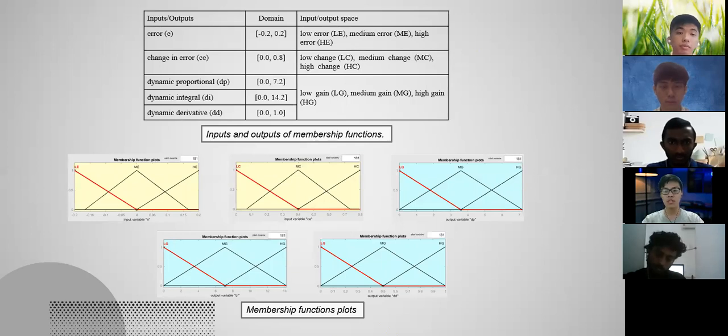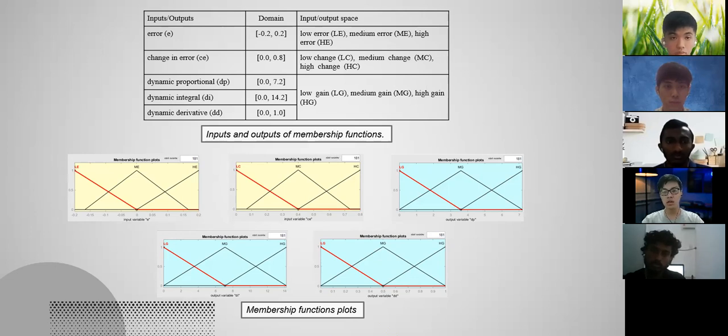Okay, so afterwards, fuzzy logic design is used to create the fuzzy logic controller, which is a 2-input, 3-output FPID controller. In the journal, triangular membership functions are used for fuzzification, in which the second column of the table is the input and output. The inputs are error E and change in error CE. The outputs are dynamic proportional dp, dynamic integral di, and dynamic derivative dd.